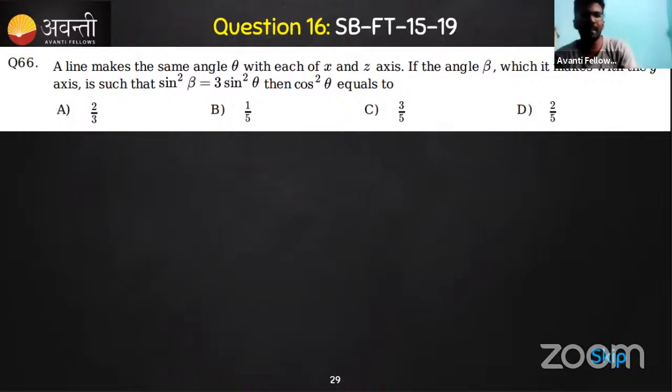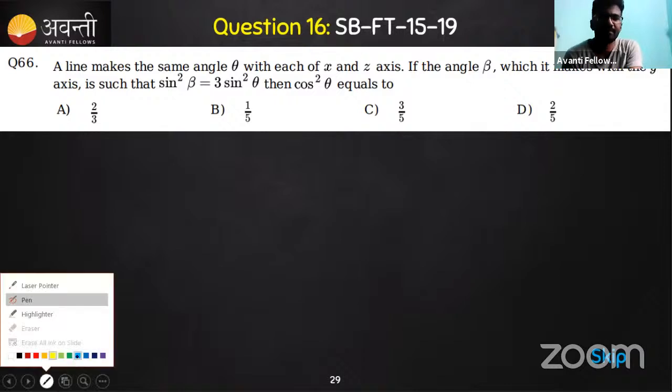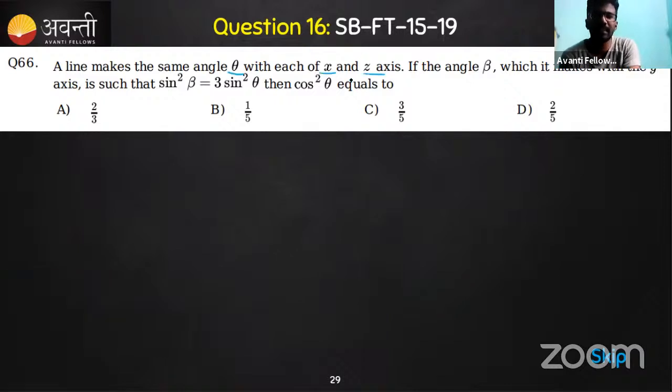A line makes some angle theta with each of the x-axis and z-axis. With the x-axis it makes an angle theta, and with the z-axis also it makes an angle theta. Keep that in mind: theta is with the x-axis as well as the z-axis, and there is an angle beta which it makes with the y-axis. All right, so this is 3D geometry you can remember. If there is a line, if I draw some line here.